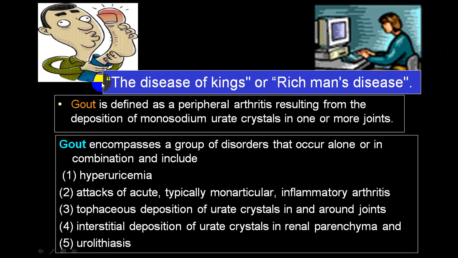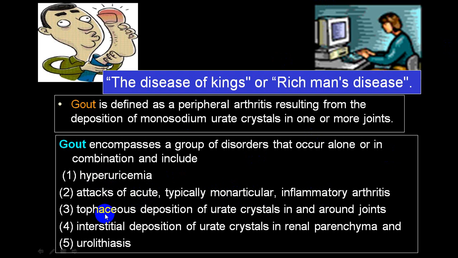So to confirm the diagnosis, you have to demonstrate that in an inflamed joint there is a deposition of MSU crystals. A person who just has hyperuricemia is not labeled as gout. So gout consists of a group of disorders where you have hyperuricemia plus usually a monoarticular acute onset inflammatory arthritis.